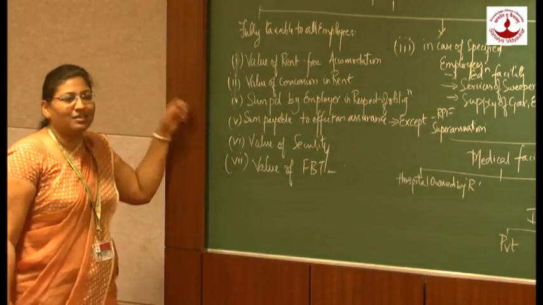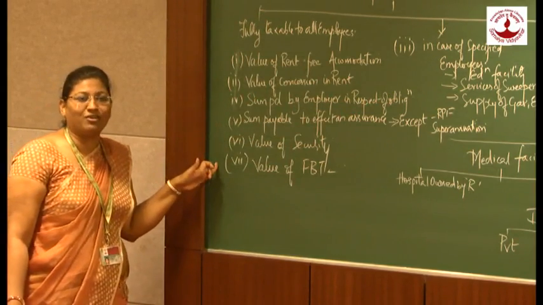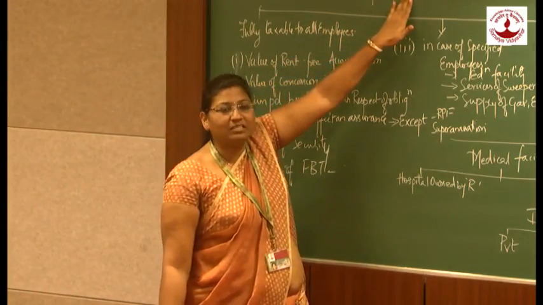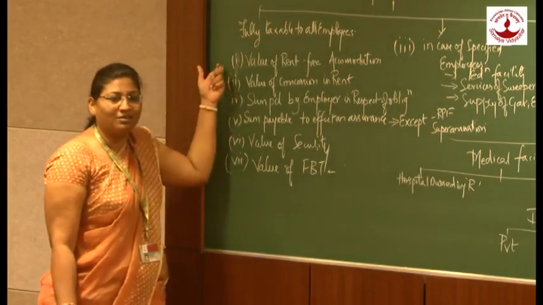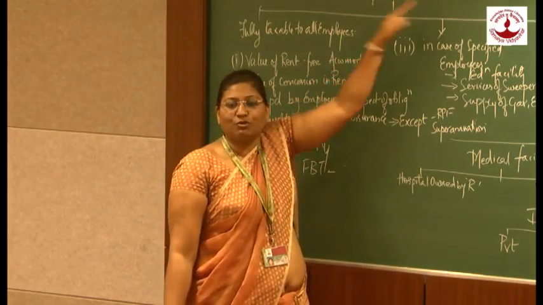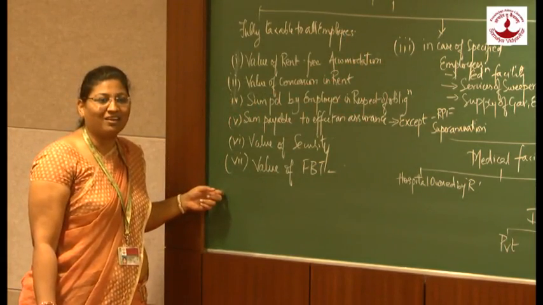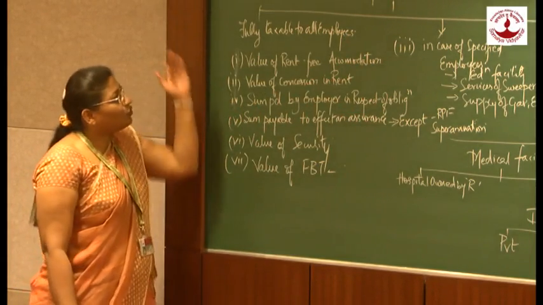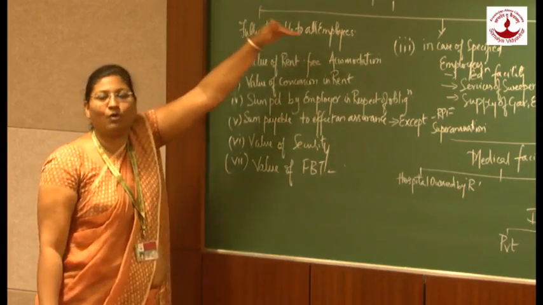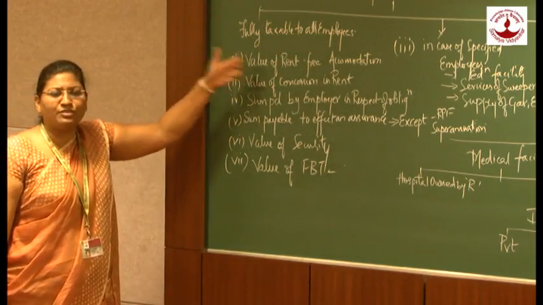In the first case, if you just see these, 1, 2, 4, 5, 6 and 7 what I have written, and the third one is not like that. It is read as 17 subsection 2 clause 1, 17 subsection 2 clause 2, 17 subsection 2 clause 3, then 4, 5, 6 and 7. This is how it is read. So what do perquisites say under the category of fully taxable to all employees? It says the value of rent-free accommodation is fully taxable.